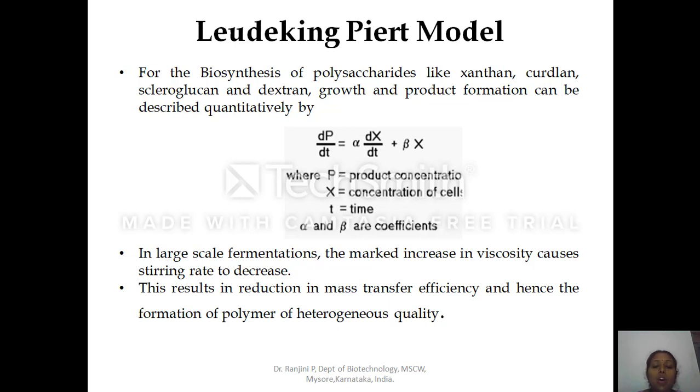When the cells are not homogeneously agitated, the cells will not be in homogeneous contact with the nutrient, due to which the formation of polymer or polysaccharide of heterogeneous quality will result. That means the cells which are in the vicinity of or in contact with the nutrient will absorb more nutrient and produce more polysaccharide, and cells which are away from the nutrient cannot absorb the nutrient due to the high viscosity and less agitation in the fermenter, so less polysaccharide will be produced. So this results in heterogeneous quality of the bioproduct.